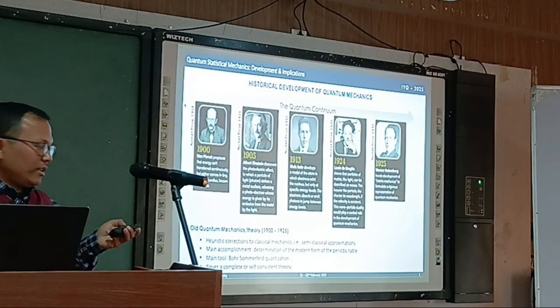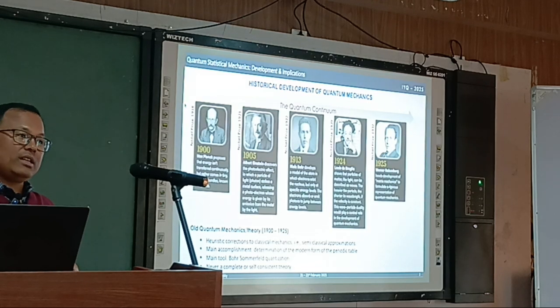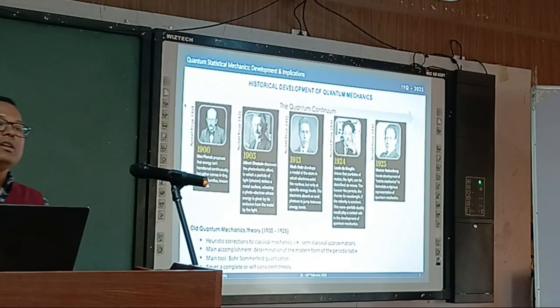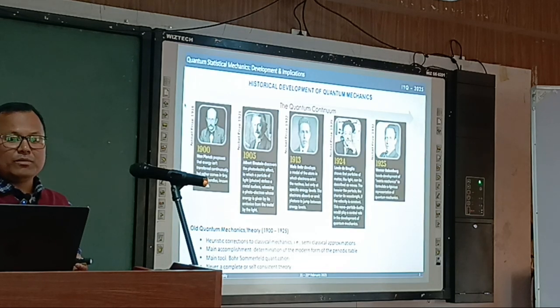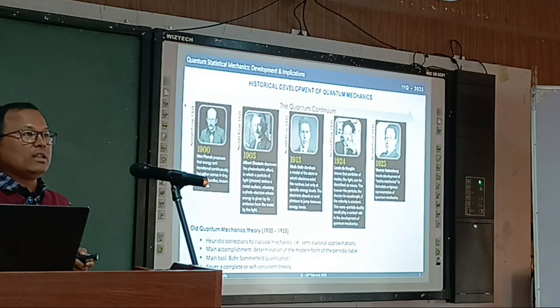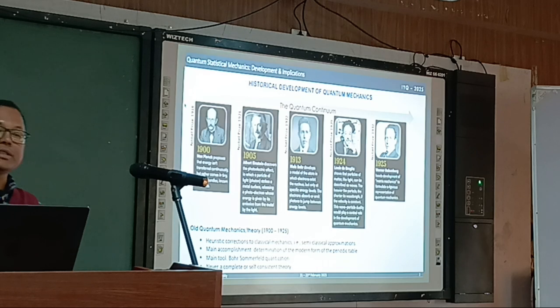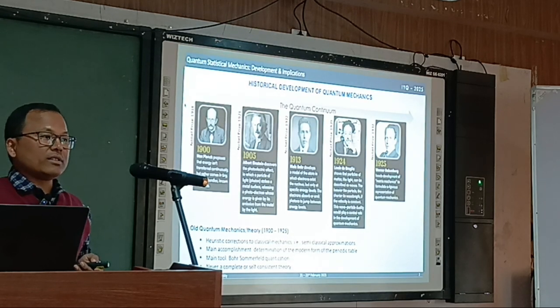Louis de Broglie also appeared, and also Heisenberg. Up to 1925 we generally refer to it as the old quantum theory. This was more or less semi-classical approximation, and the main tool used was the Sommerfeld quantization rule, which just improved on the Bohr quantization rule. It was never a complete or self-consistent theory.